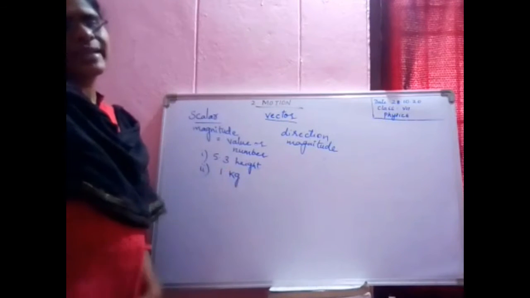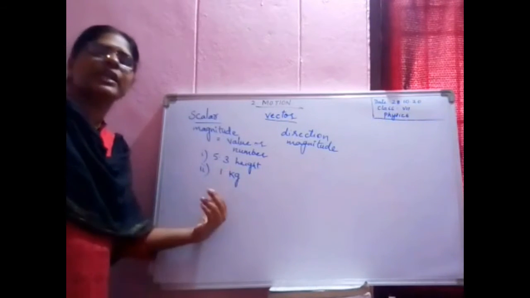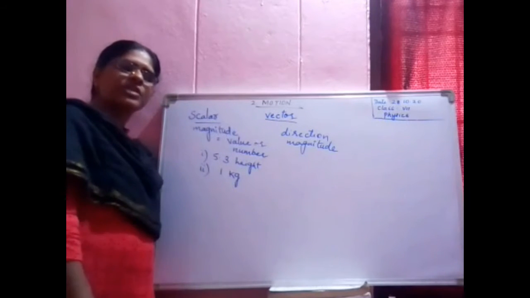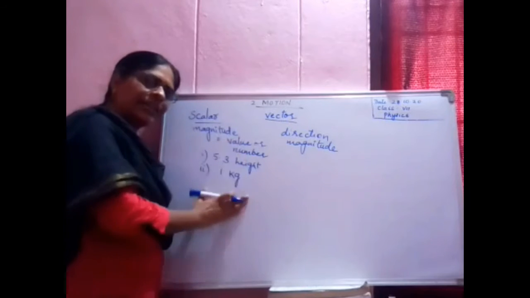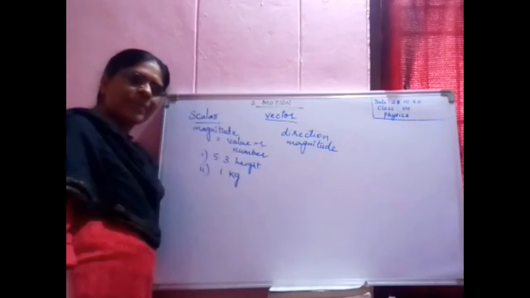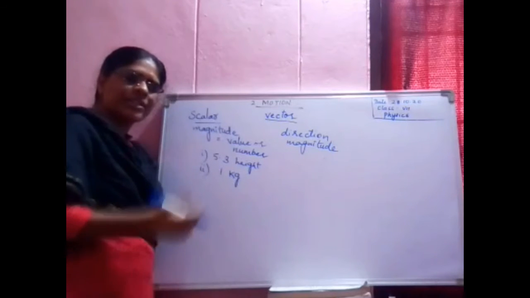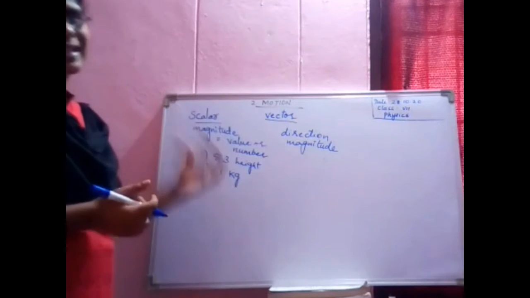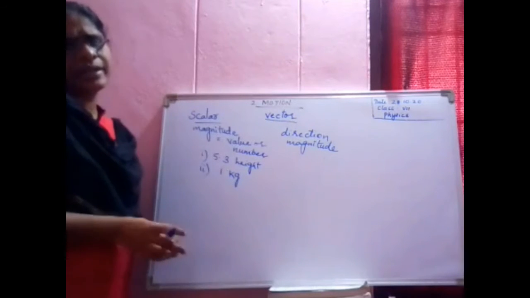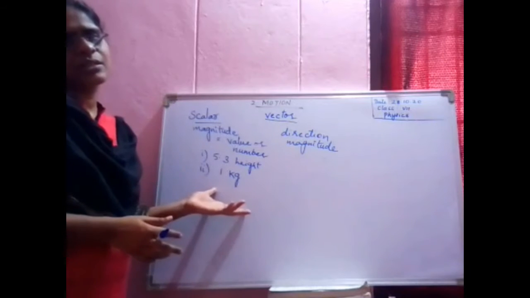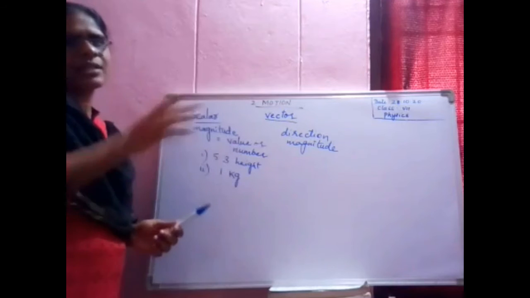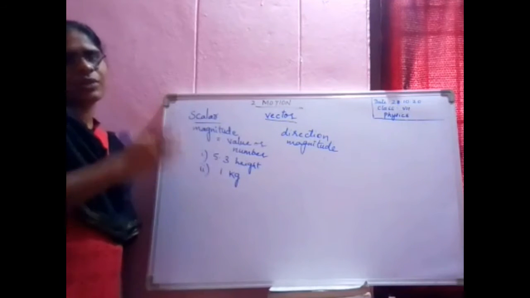Now in these two examples, do we need any direction there? Think about it. Height you will be measuring with an instrument in your school, or sometimes using a tape. And a mass like sugar or tomatoes will be placed in the balance and they will give you whatever quantity you want.